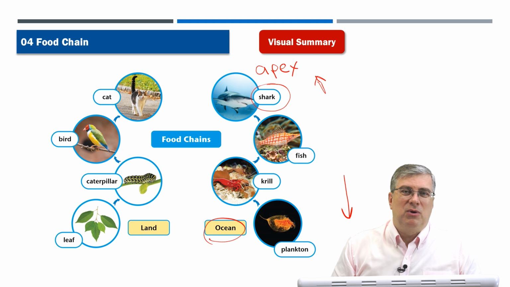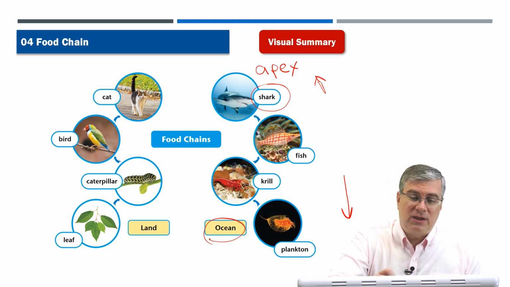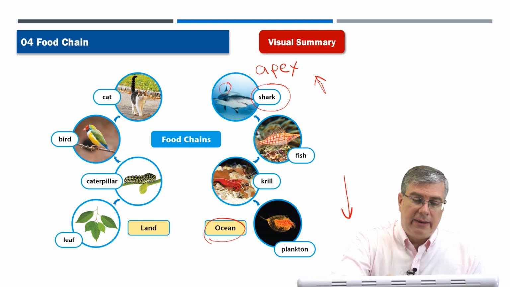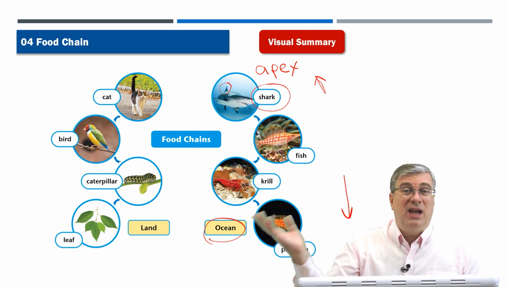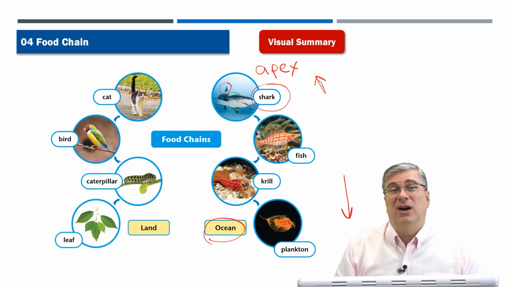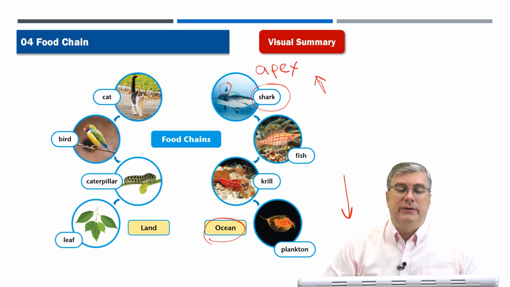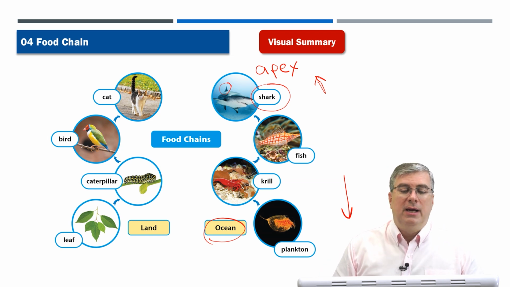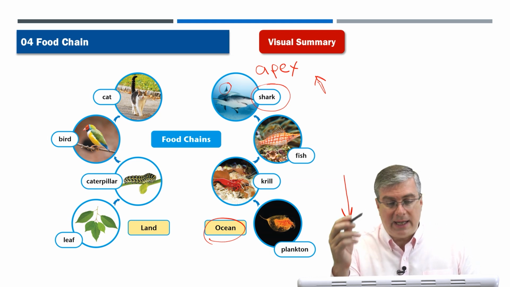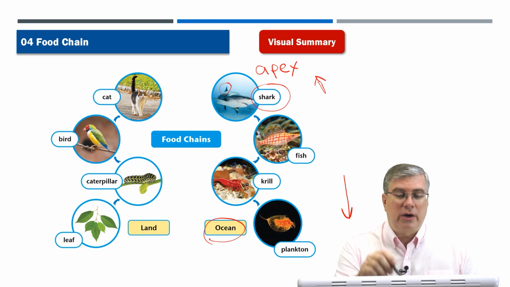Of course, people eat a lot of sharks, and it's actually kind of terrible what's going on in the world. People are overfishing sharks, and sharks might become extinct because, unfortunately, some people think it's great to eat shark fin soup. So they'll catch the shark, cut off the fin, and throw the rest of the shark in the ocean. It's a terrible waste, and it's illegal. So hopefully people will stop this practice. But usually in nature, sharks are apex predators and they eat everything down on the food chain.